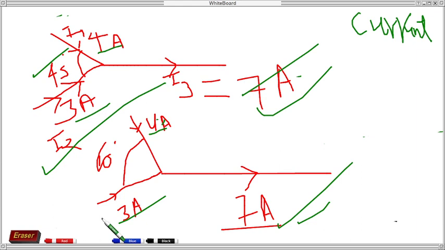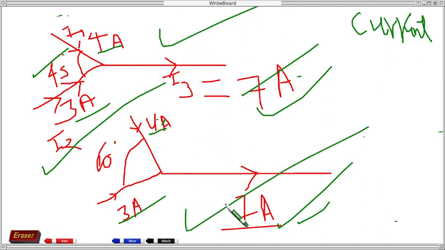So how can you say that current is a vector? Current is not a vector. In the case of current, the vector rule we studied in 9th class is failing. We studied that the quantity which has magnitude plus direction is called a vector quantity. But here there is no vector addition.